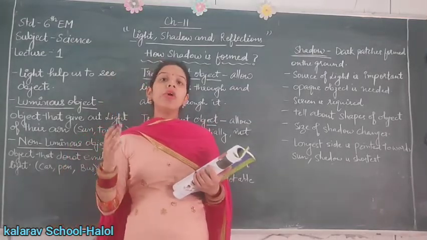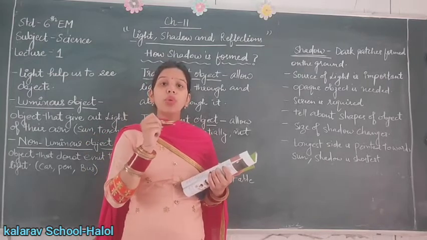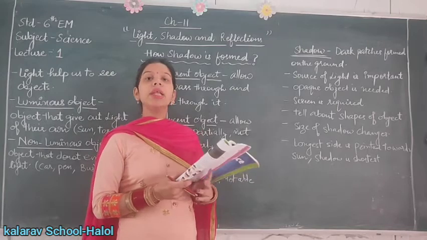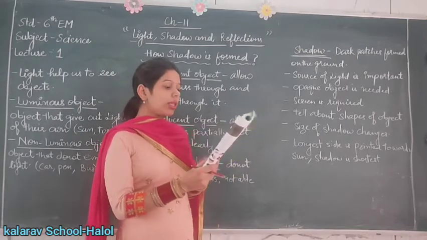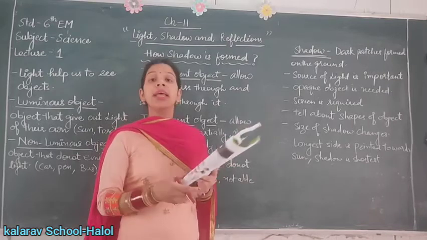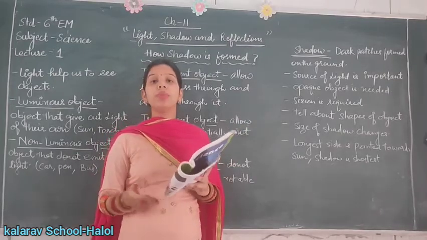With the help of your friend, try to outline that object and have your other friend try to recognize the object. In this way, you are able to find the shadow of other objects in a similar manner.